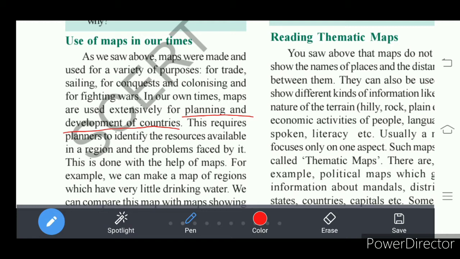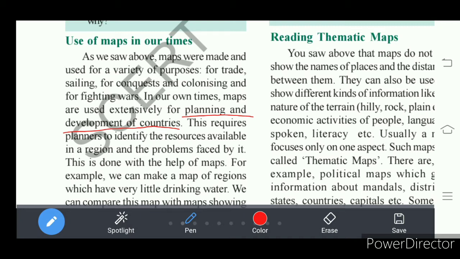Understand? Because where we have to set up industries, where we have to construct dams, where are fertile soils, where is the place suitable for people's settlements, right? Where are deserts, where are mountains. All this information is required for developing a nation. So all this information we get through the maps. So maps in our days are used for many purposes.